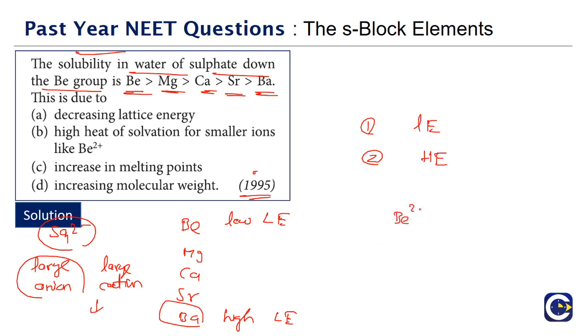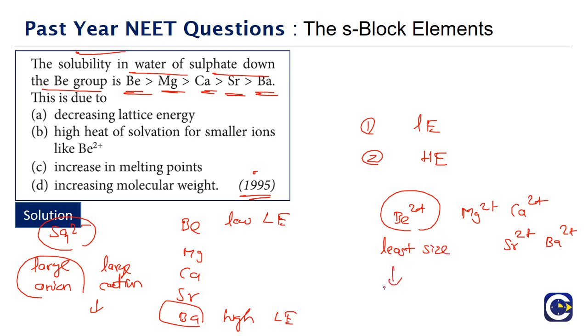Now if you look at beryllium 2+, magnesium 2+, calcium 2+, strontium 2+ and barium 2+, all of them have the same charge, 2 units. Beryllium 2+ has the least size. Size is least, which means it has high charge density, which means it will be able to attract more water molecules around it.